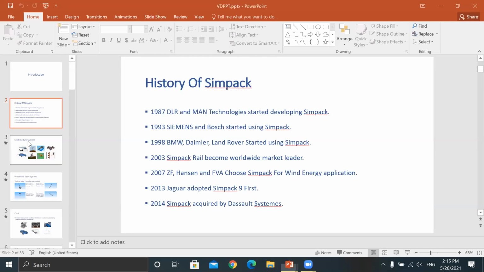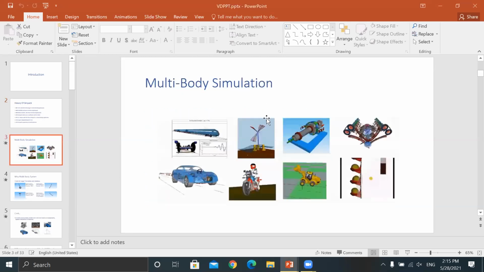Now, SIMPAC is a multi-body simulation software. Here are the different fields where you generally use SIMPAC software: rail, automotive, two-wheeler, gears, engine.